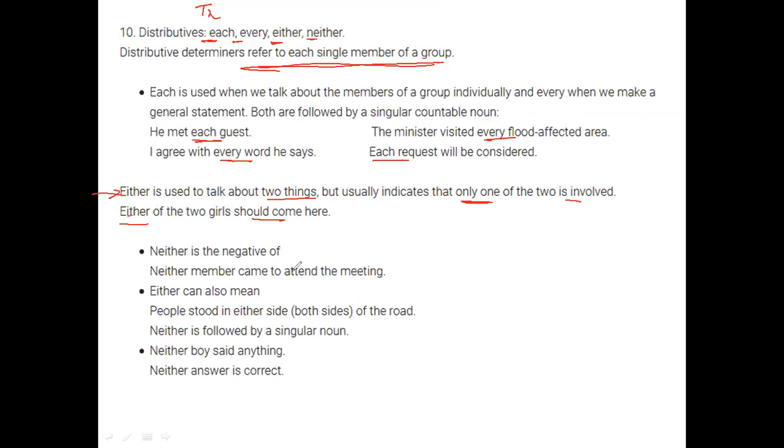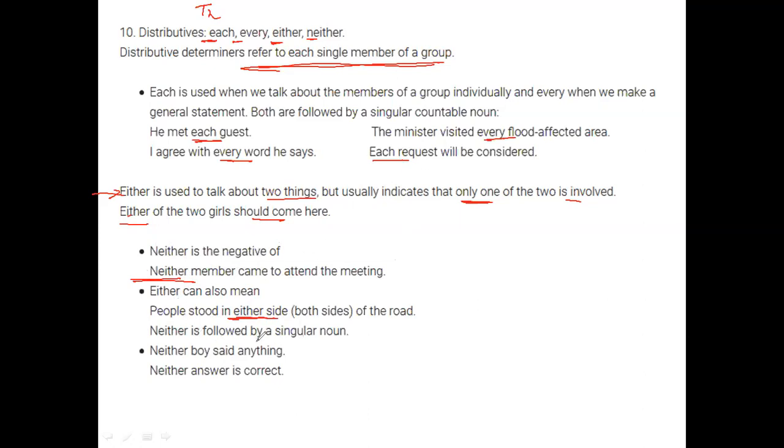Neither is the negative of either. So neither member came to attend the meeting. So neither member is coming. It means that no one is there. And people stood on either side of the road. So it can also mean both.